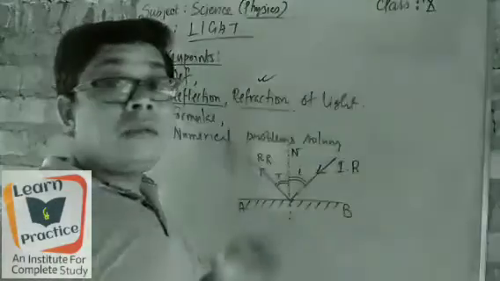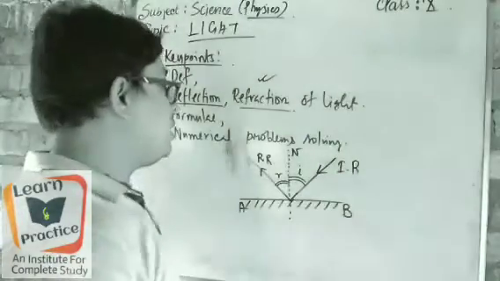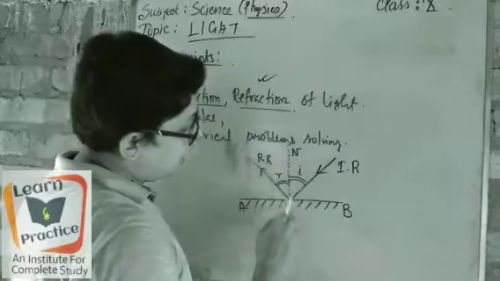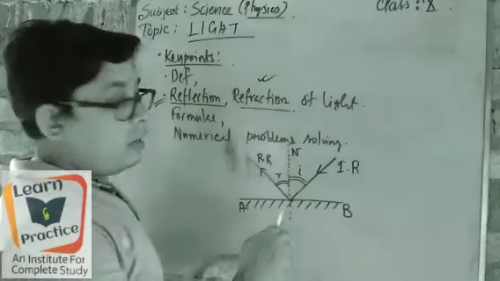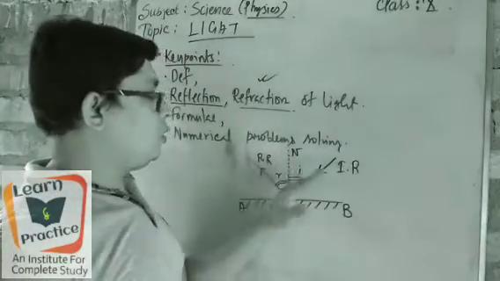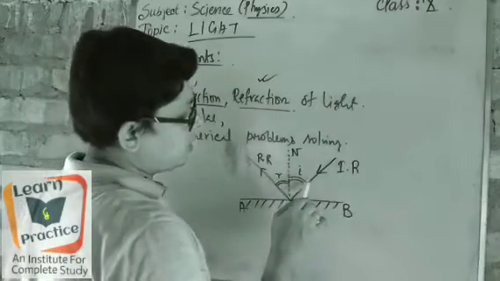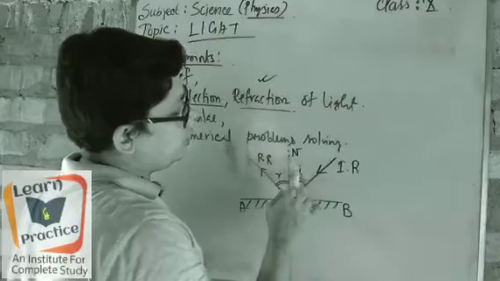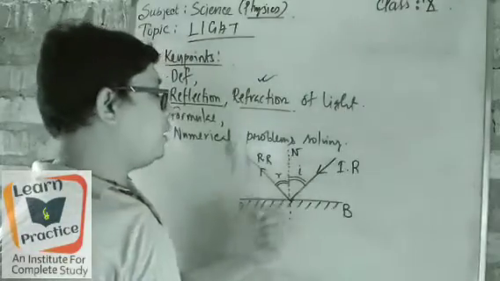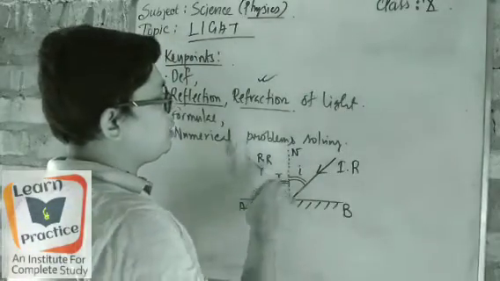If we draw an imaginary vertical line on the mirror, that is the normal, and it will take an equal half on both sides. One half is at the incident ray, denoted by I, and the other part is the reflected ray, denoted by small r.